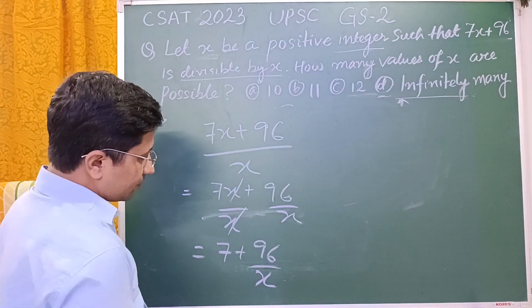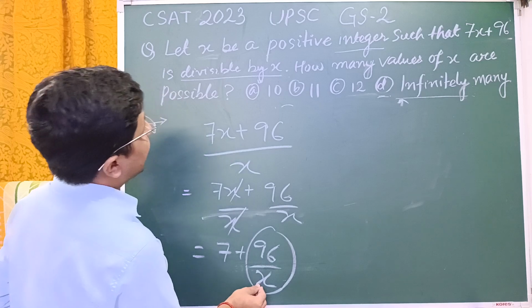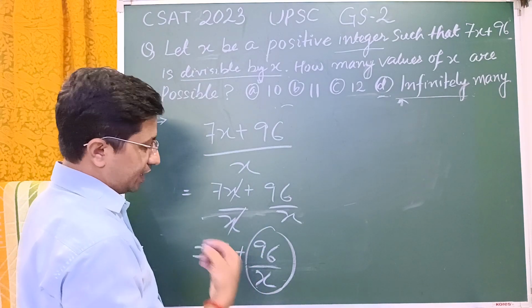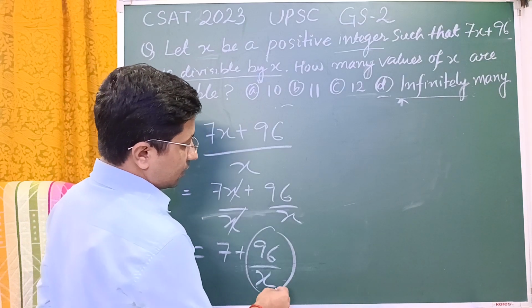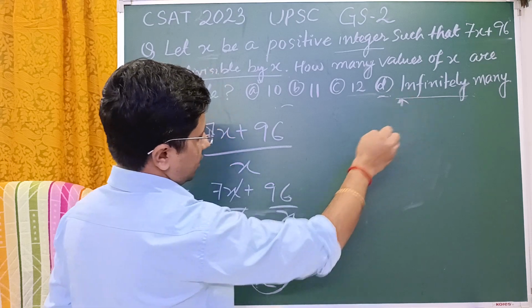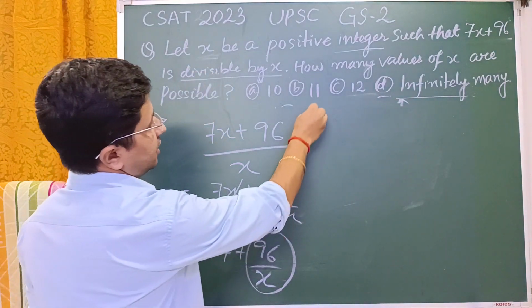Now here x can assume any value. I have already said that x can assume many values or any value. This may lead us to a wrong answer, which is option D, infinitely many. We have to overcome that language trap.